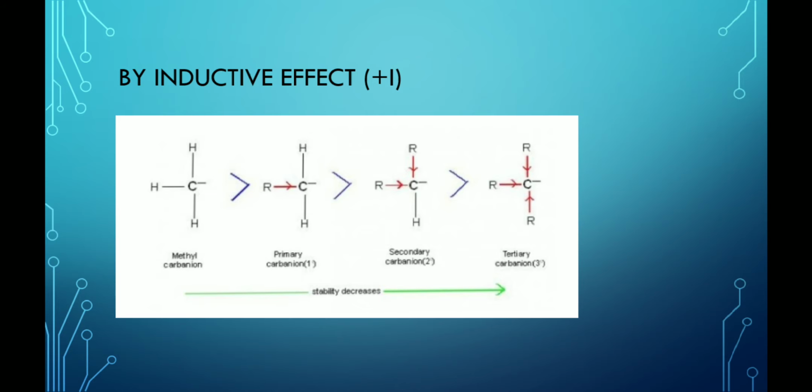As the number of alkyl groups increases, the plus I effect increases, and if the plus I effect increases, the electron density on the anionic carbon also increases, and if the electron density on the anionic carbon increases, the stability decreases. That is why the methyl carbanion having no plus I alkyl group will be the most stable, whereas the tertiary alkyl carbanion having 3 alkyl plus I effect groups is the least stable.